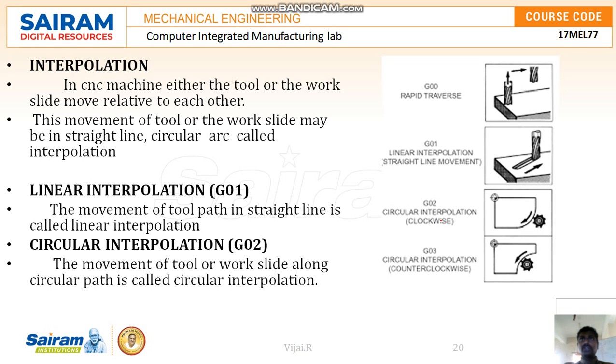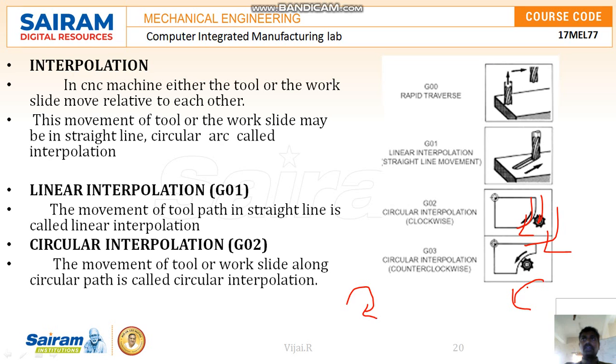When the tool has to move in a clockwise manner, we call it G02, and when the tool has to move in a counterclockwise manner, we call it G03. The tool moves from this direction to this direction. So the very important codes are G01, G02 and G03.